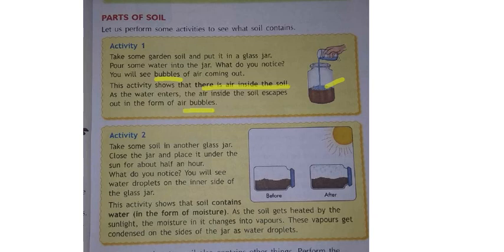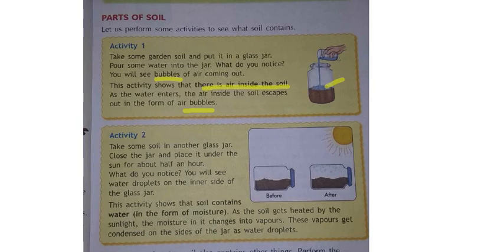It means, children, first we pour the mud, that is soil, and when we pour water into it, immediately some air that is in the mud comes outside in the form of air bubbles. From the mud, all the air is coming outside in the form of air bubbles. By this activity, what we have understood is that the soil has air. If they ask whether your soil consists of air or not, you should say air. If they ask how will you show it, you can show this experiment in your home.